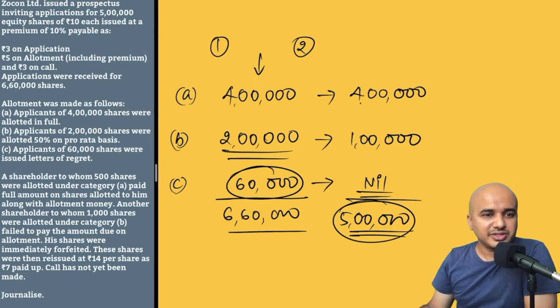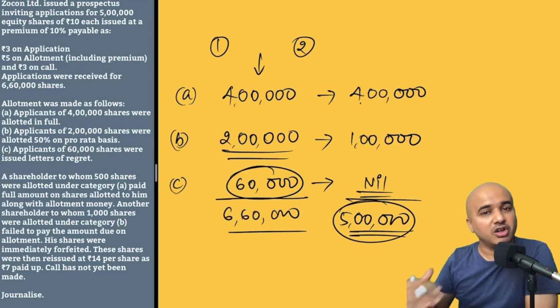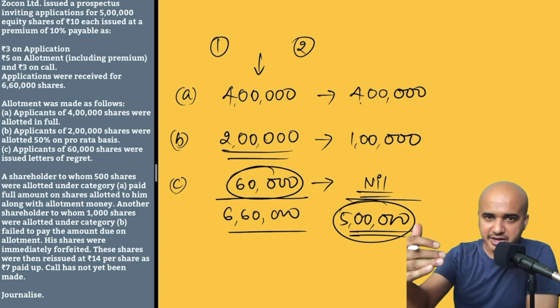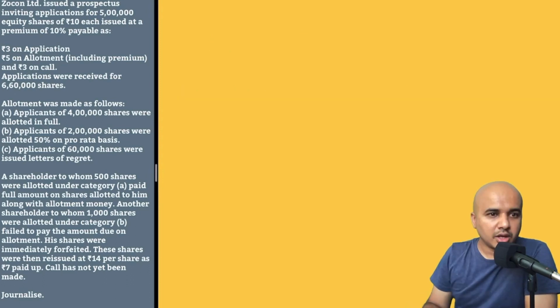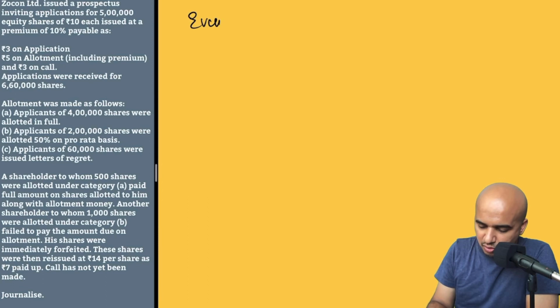Now what we have to do is pass journal entries for all these installments, starting from application up to the last call. So now let us start with the application stage itself. Now, when you receive the application money, what exactly happens? Let us divide these into events. So now, which is the first event?